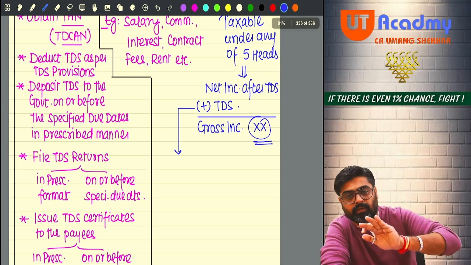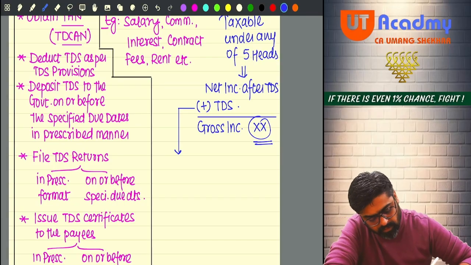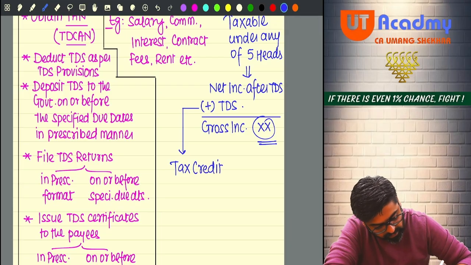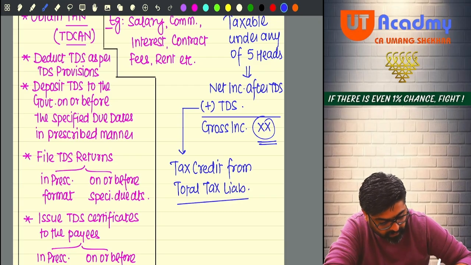TDS was his part of income which got deducted in the form of tax and came to us. For that he is going to get a tax credit from the total tax liability computed during the assessment year.